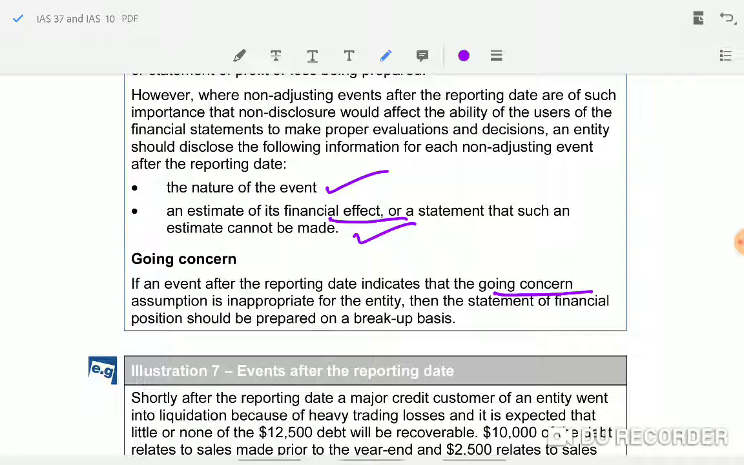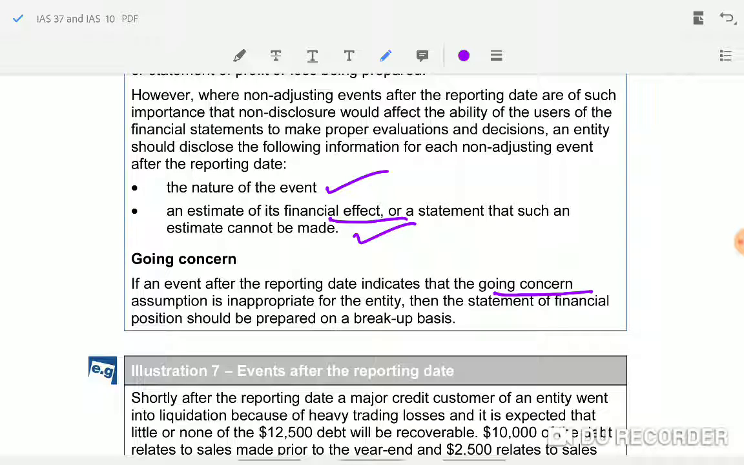If there is absolutely no problem, the financial statements will be prepared normally, on the accrual basis. But suppose some event happens after the reporting date. Maybe some new regulation has come and the company cannot carry on the business anymore. That is an indication. So it cannot be a non-adjusting event. It is an adjusting event, because of the new regulations the company cannot continue their business anymore.